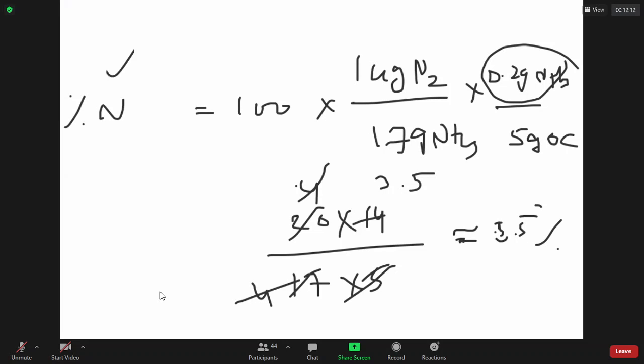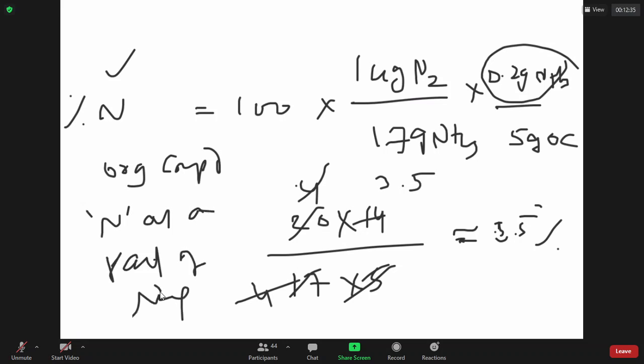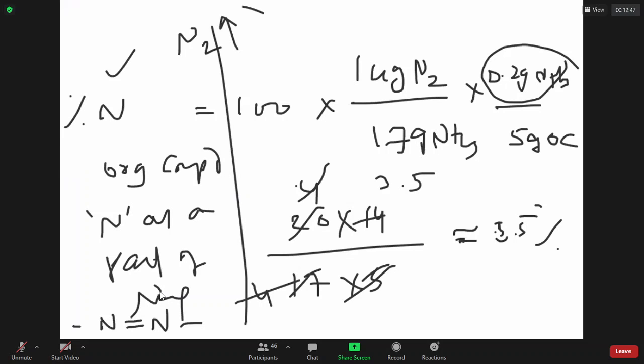But I'm saying the Kjeldahl method cannot be used to find the percentage of nitrogen in DNA and RNA. It cannot be used to evaluate nitrogen percentage in organic compounds which have nitrogen as a part of a ring. Also, nitrogen in diazo compounds which have an N double bond N. Because when these compounds are treated with sulfuric acid, nitrogen would not become ammonia, it will become N2 gas and get out partially. When a part of the nitrogen is going out, your calculation is bound to go wrong. You got my idea?